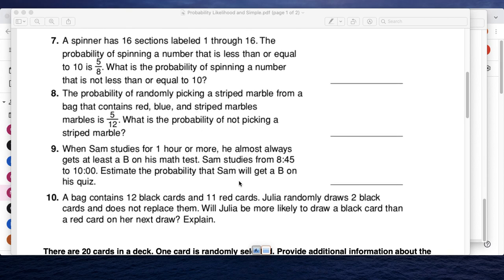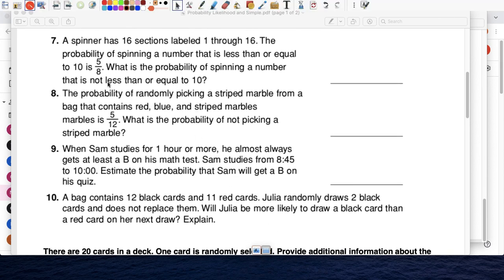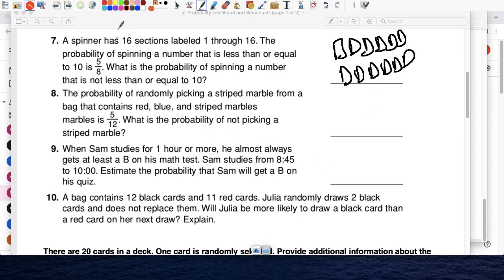10, and that's the last question. A bag contains 12 black cards, so we have 12: 1, 2, 3, 4, 5, 6, 7, 8, 9, 10, 11, 12 black cards. And 11 red: 1, 2, 3, 4, 5, 6, 7, 8, 9, 10, 11 red. Okay.